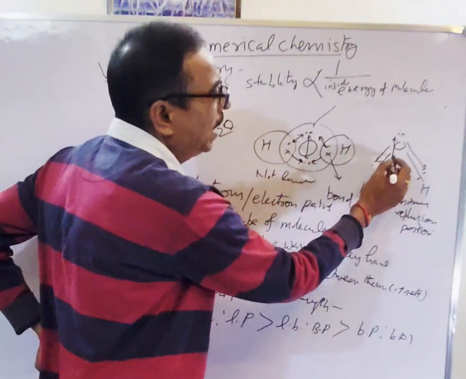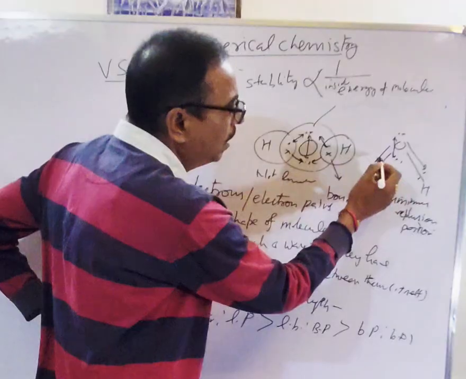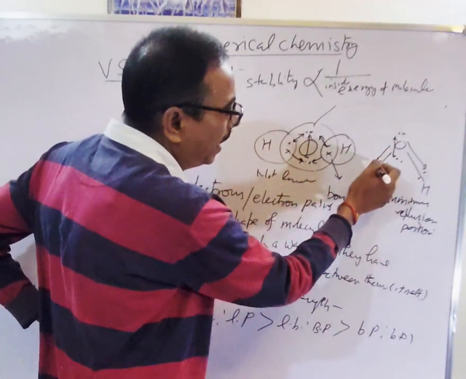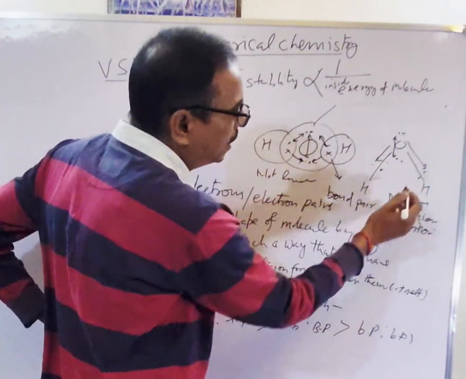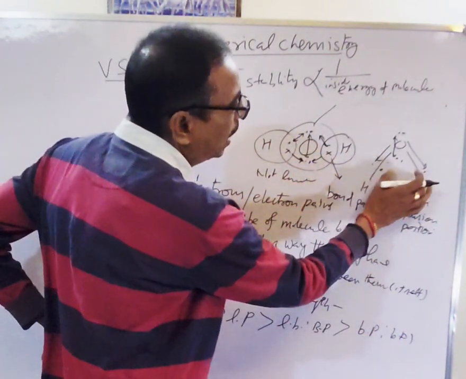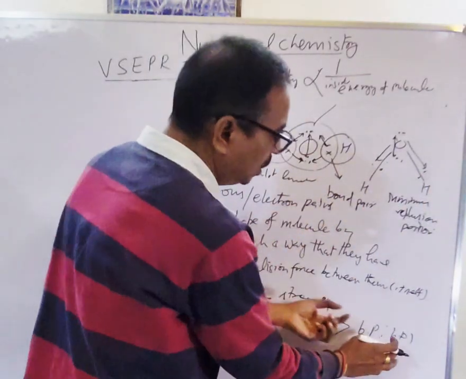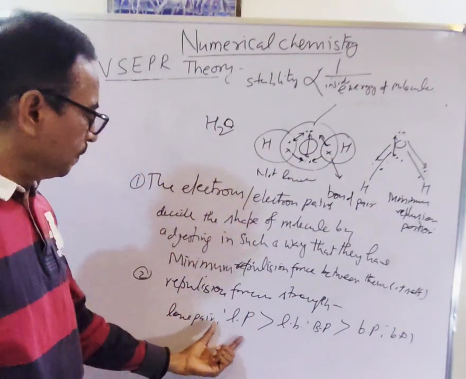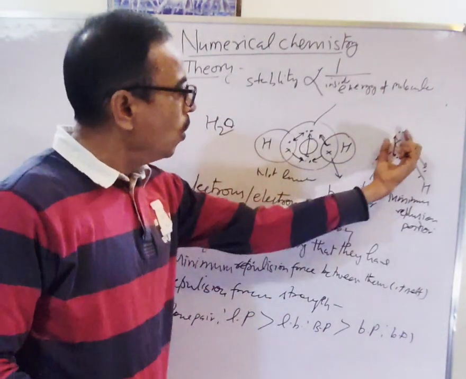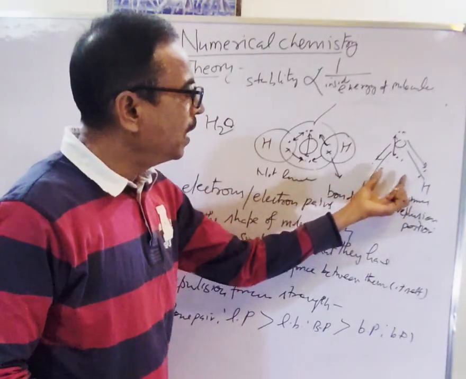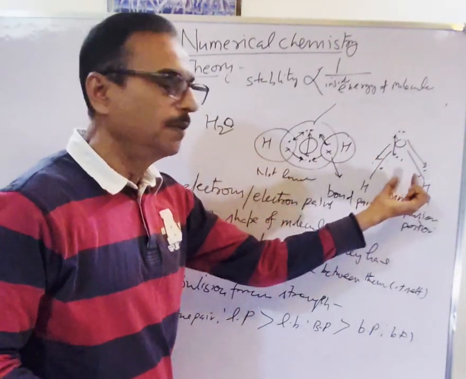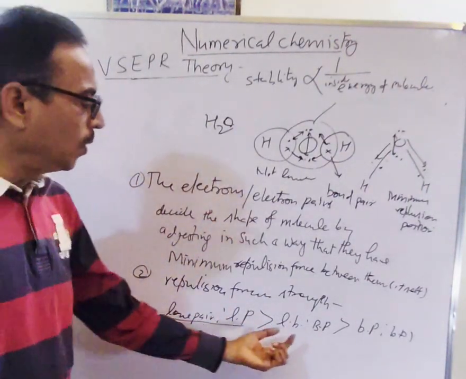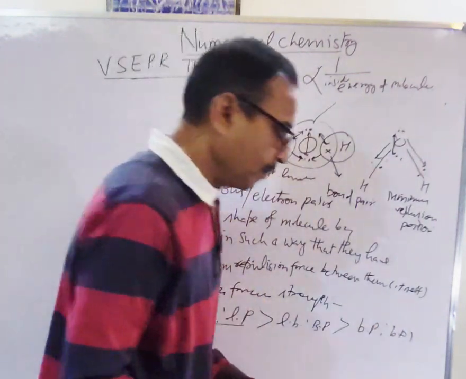Higher repulsion, this is higher, and lone pair bond pair is medium repulsion, that's why this is on some side, at some angle, and bond pair repulsion is minimum, so these are closer. It means if this is higher, then it will be in linear shape. So you must know lone pair repulsion is higher than lone pair bond pair and bond pair repulsion.